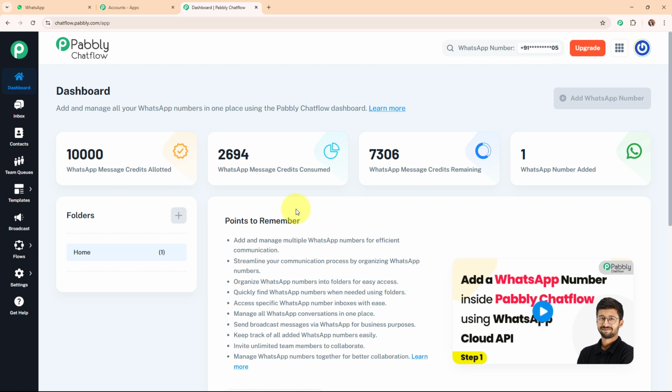Alright, so this was all about Pabbly Chat Flow, and now if you wish to learn how you can set up your Pabbly Chat Flow account step by step, then you can check out the video attached over here on this dashboard. And also, if you wish to learn about the amazing features that Pabbly Chat Flow offers that are available in the left sidebar, then you can check out the videos dedicated to each of the features on our YouTube channel and on our landing page as well. Alright, so now let me give a brief about each feature.